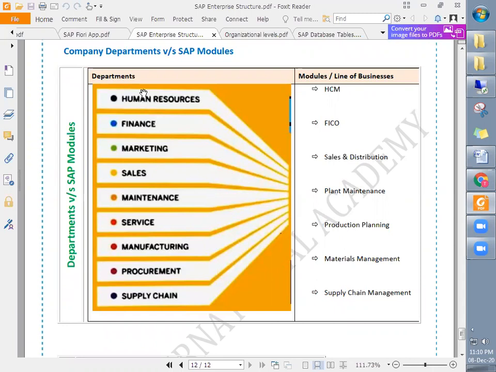So you can see here, these are the departments which are available in different companies, right? You see the HR department, finance, marketing, sales, maintenance, service, manufacturing, procurement, and supply chain. Of course, the manufacturing or production department is available in case of manufacturing industries. In case of trading industry, it is not available. In case of retail industry, it is not available, right? However, it depends on the industry. Based on industry, the department varies.